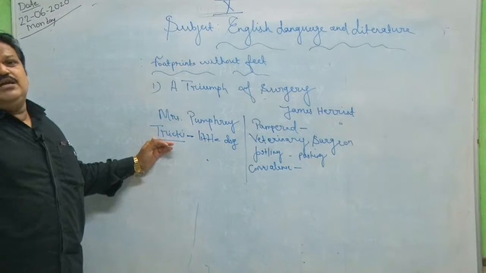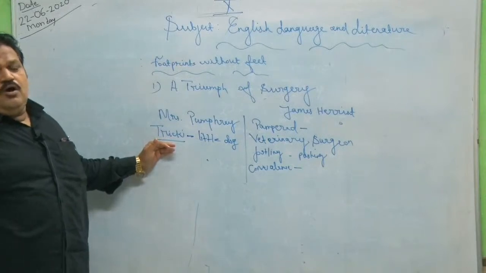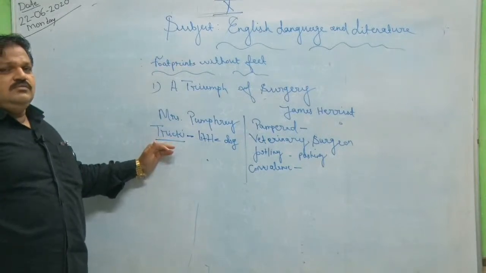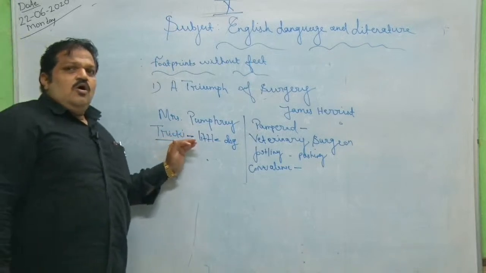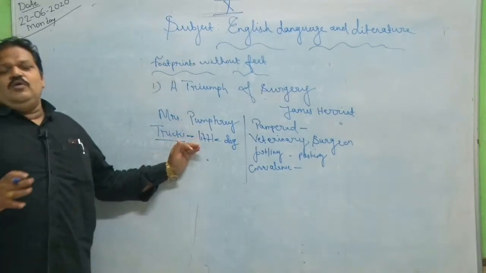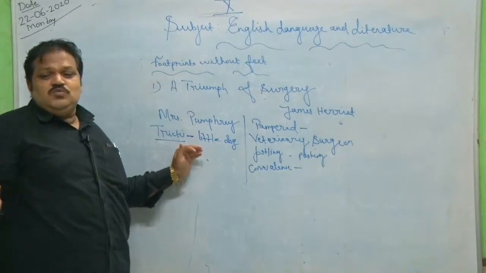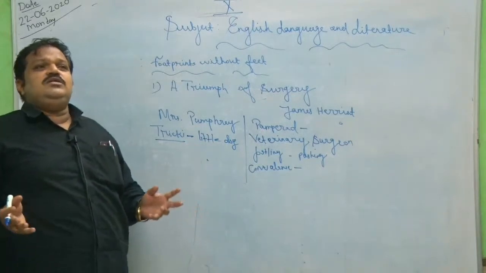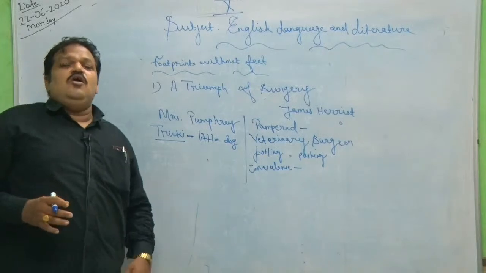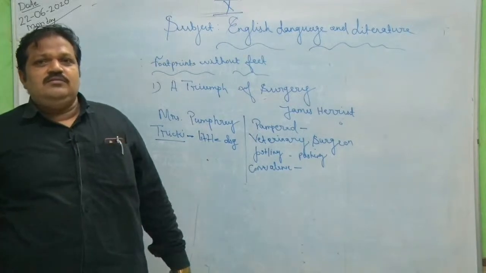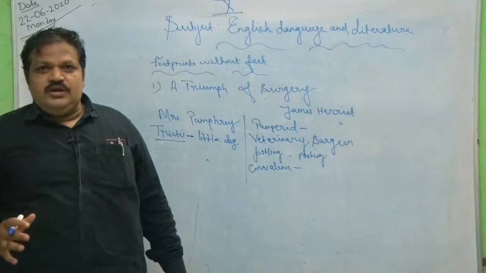What happened exactly to this dog? When he comes there, he sees that the dog is not able to get up properly or walk properly. It just lies there, and he observes.